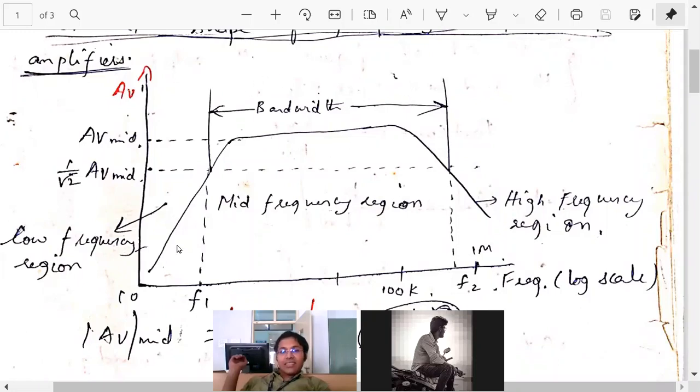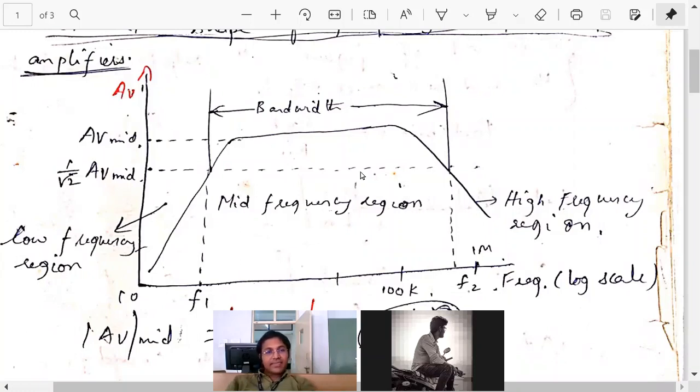In the last class, we discussed the shape of the frequency response and analyzed what happens at low frequency. If low frequency response is asked, a hundred times, whether it is a two-stage RC coupled amplifier, CC or CB, the method is the same.